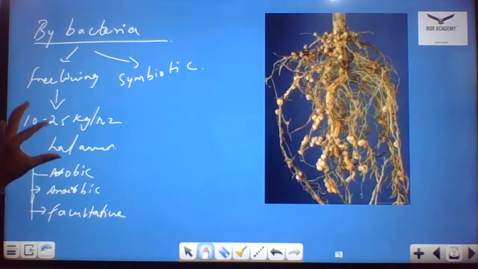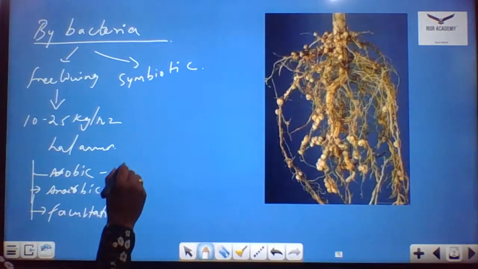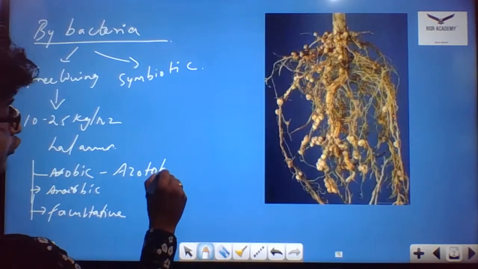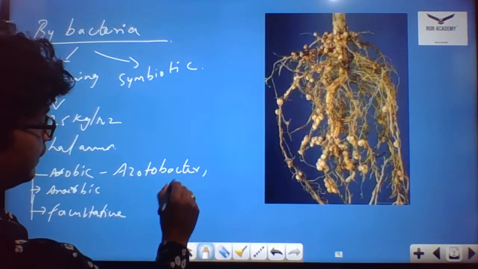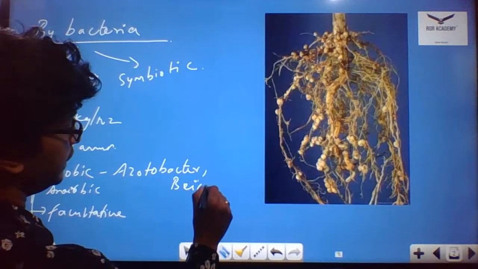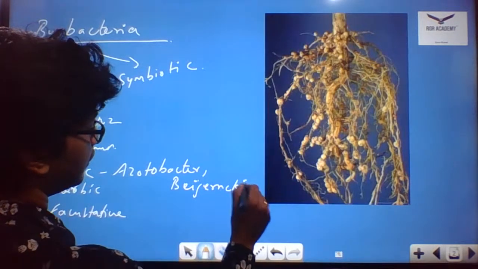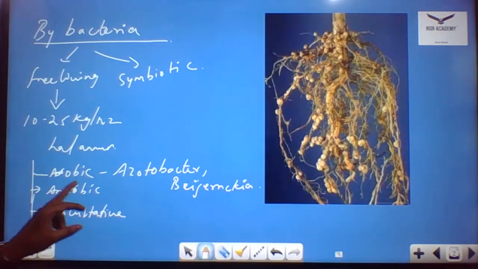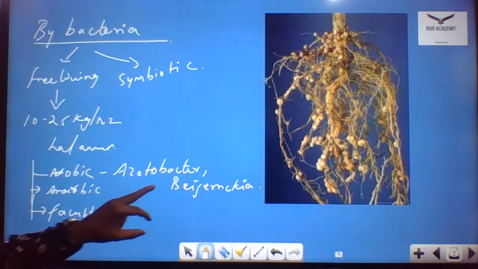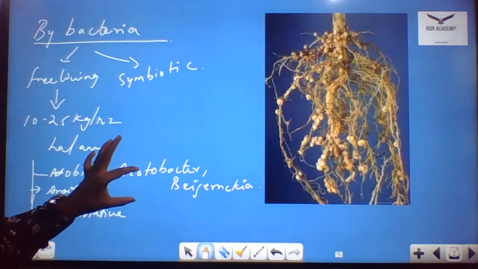Coming to the aerobes, the examples they ask for are Azotobacter and Beijerinckia. These are the few examples that you can remember. These Azotobacter and Beijerinckia are usually saprophytic in nature.